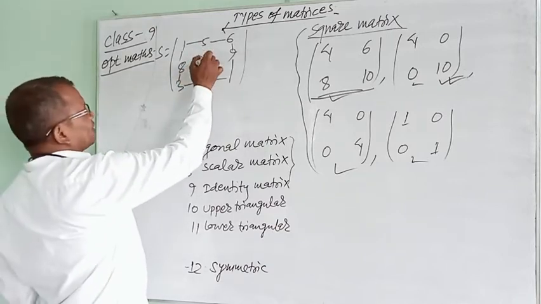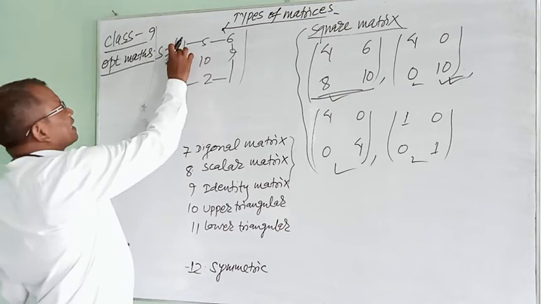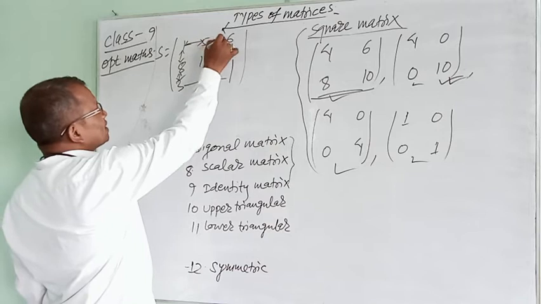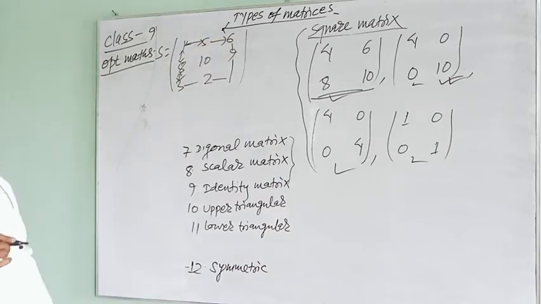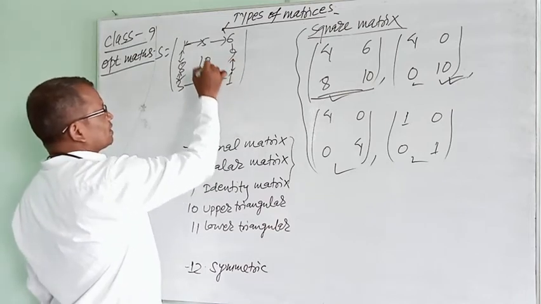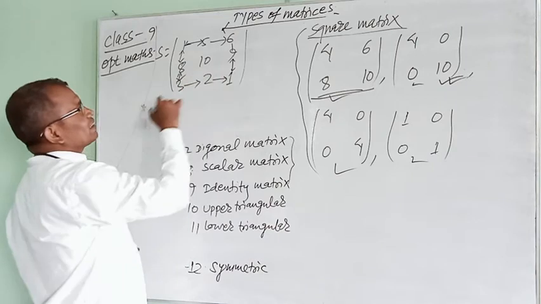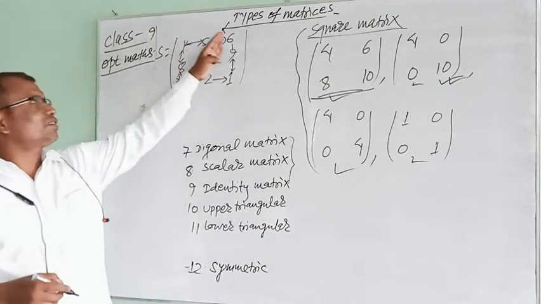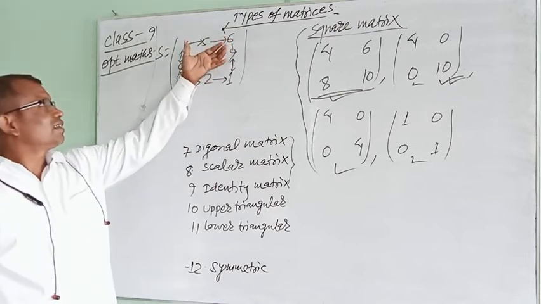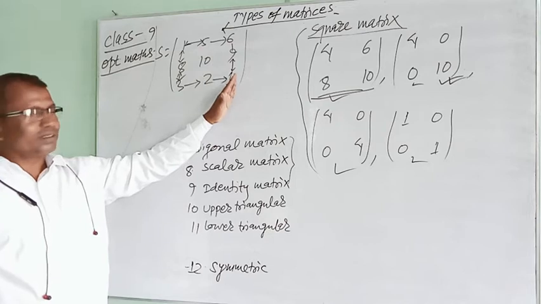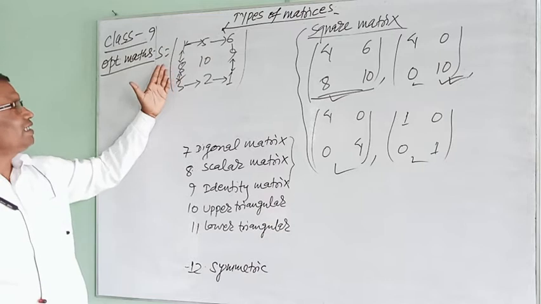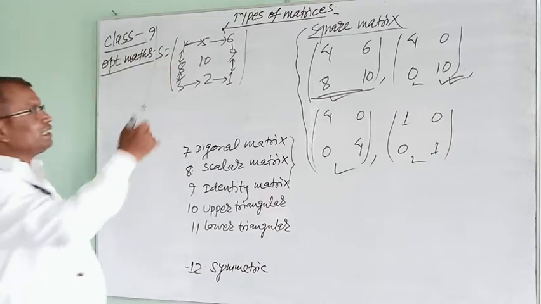And this middle element can be considered the point of intersection of diagonals. This 10 is the point of intersection of diagonals. Here we have a square: 1, 5, 6 is one side, 6, 9, 1 is another side, 1, 2, 3 is another side, and 1, 8, 3 is also another side. Here are 4 sides.